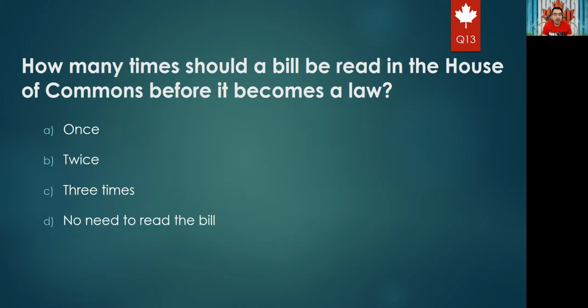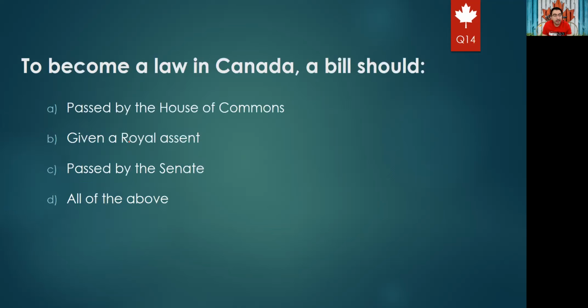Next question: how many times should a bill be read in the House of Commons before it becomes a law? Once, twice, 3 times, no need to read the bill. The right answer for sure is 3 times. So the bill needs to be read 3 times before becoming a law in Canada. To become a law in Canada, a bill should be passed by the House of Commons, given a royal assent, passed by the Senate, all of the above.